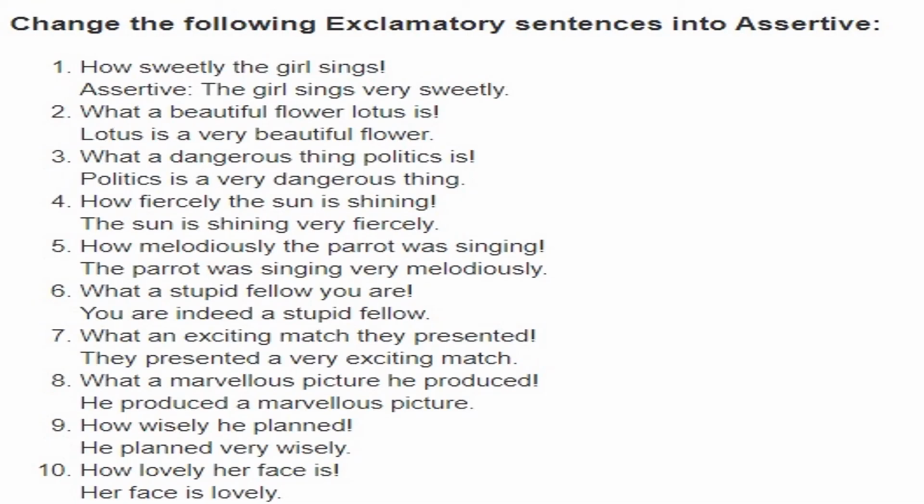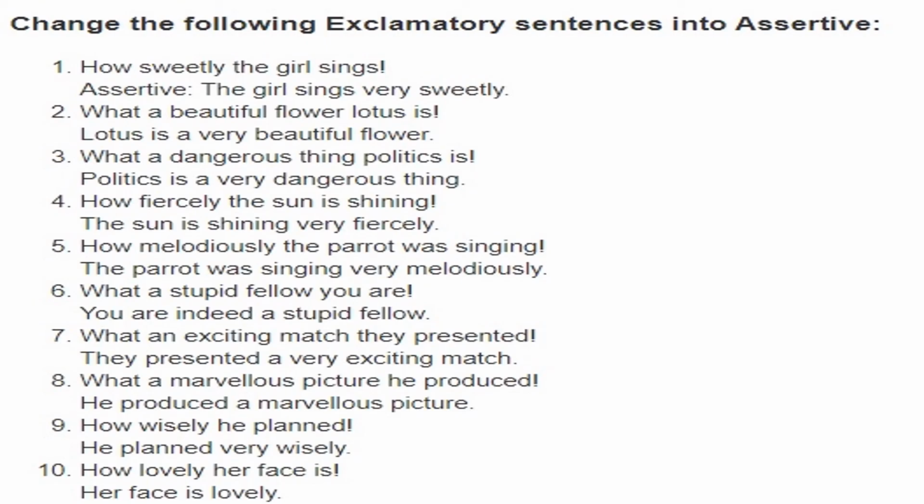How melodiously the parrot was singing. So the parrot was singing very melodiously. What a stupid fellow you are. So you are indeed a stupid fellow. What an exciting match they presented. So they presented a very exciting match.